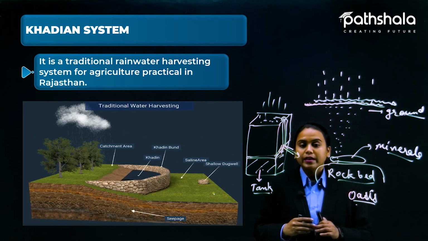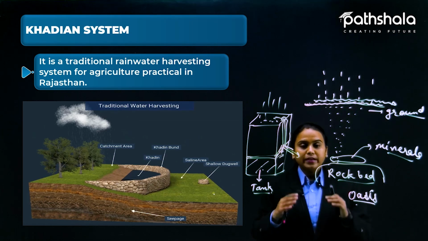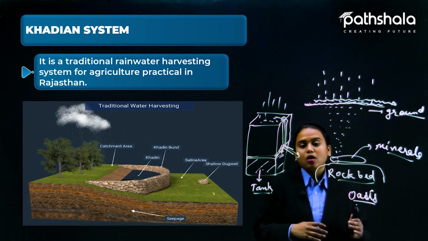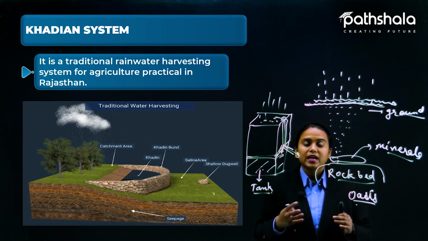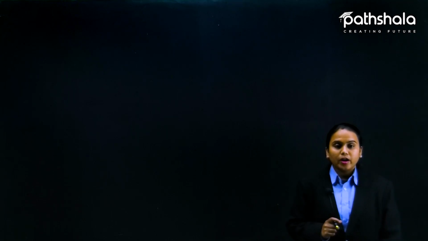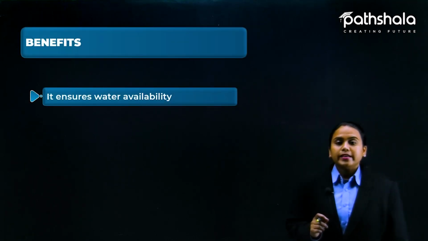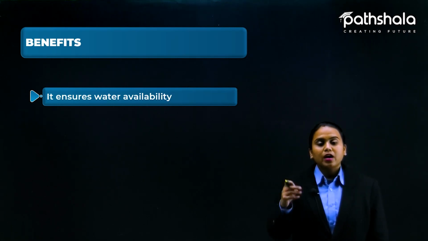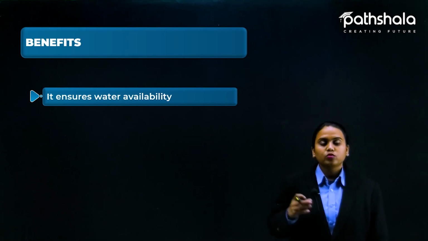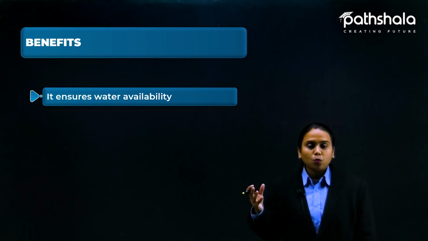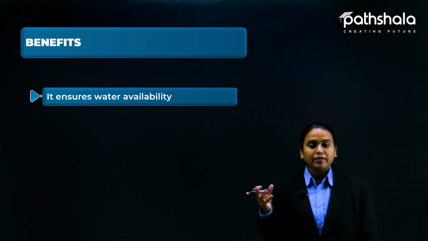So water harvesting is a very important topic, dear all. So keep it in mind and focus on the system, and see what other kinds of systems or traditional practices are being followed in other parts of the country in India. So the basic benefits that we get by water harvesting are, first, that it ensures water availability, like in future if we run out of water, we have conserved water that is going to be used. Okay, so this is one of the most important benefits, I may guess.